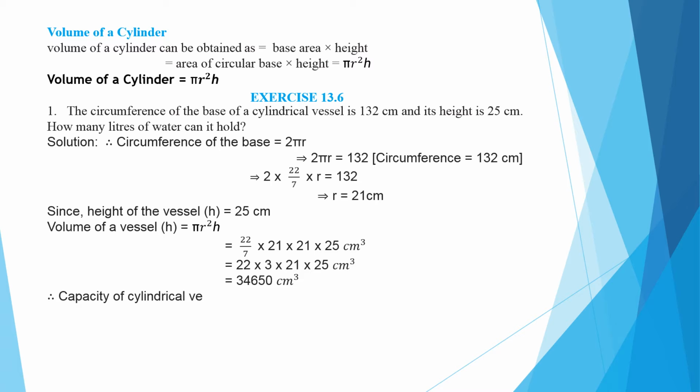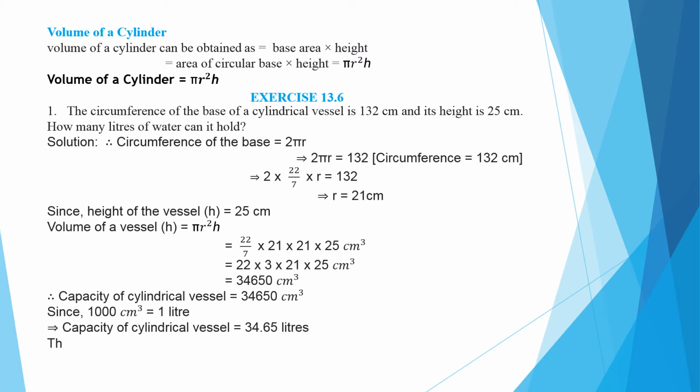Now capacity must be in what? In liter. So 1000 centimeter cube is equal to 1 liter. So we will divide by 1000. We are getting 34.65 liter. That will be the capacity of this cylindrical vessel. Thus the vessel can hold 34.65 liter of water.